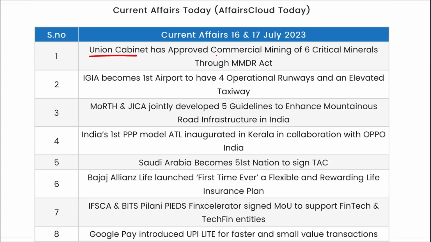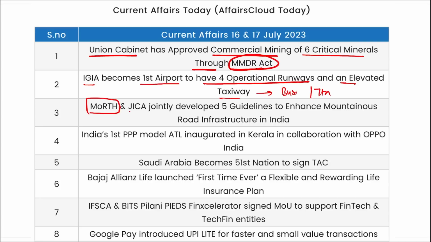Union Cabinet has approved the commercial mining of 6 critical minerals through the MMDR Act. We saw that IGI Airport became the first airport to have 4 operational runways and an elevated taxiway. Apart from this, it is the busiest airport in India and 7th busiest worldwide. Ministry of Road Transport and Highways and JICA jointly developed 5 guidelines to enhance the mountainous road infrastructure in India. India's first triple P model ATL was inaugurated in Kerala in collaboration with Oppo India.